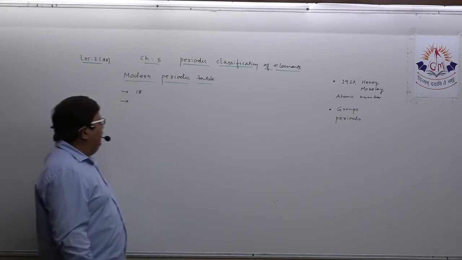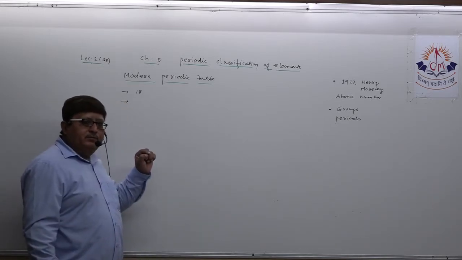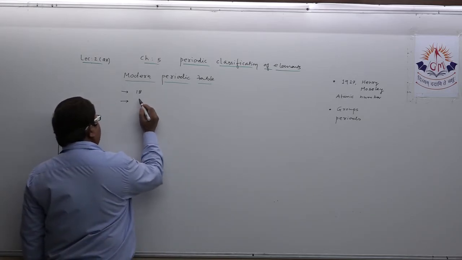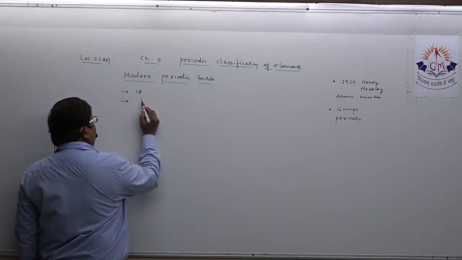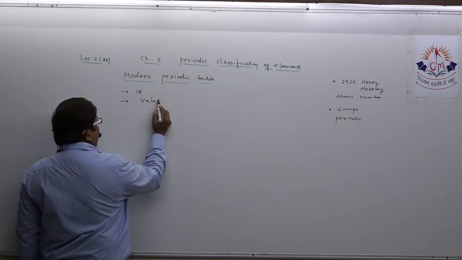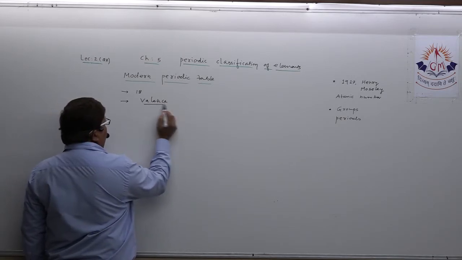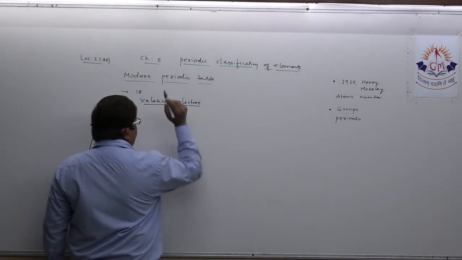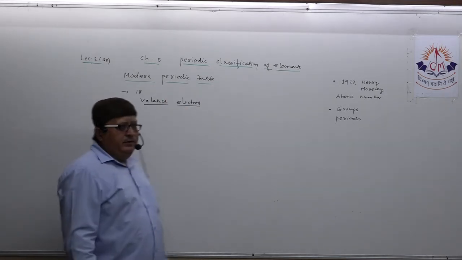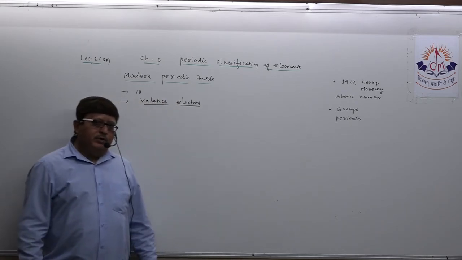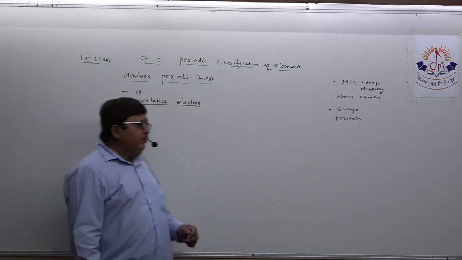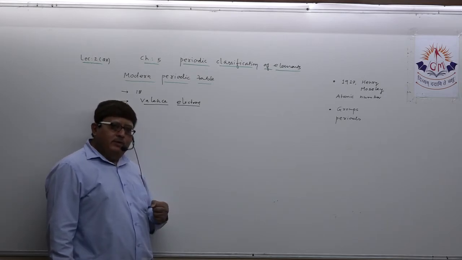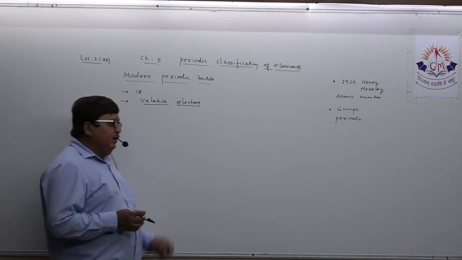You know that very well. Actually, group number of any element is decided by valence electron present in its outermost orbit. Remember this. Valence electron present in the outermost orbit of atom of any element will decide its group. Take an example. I just want to share with you.